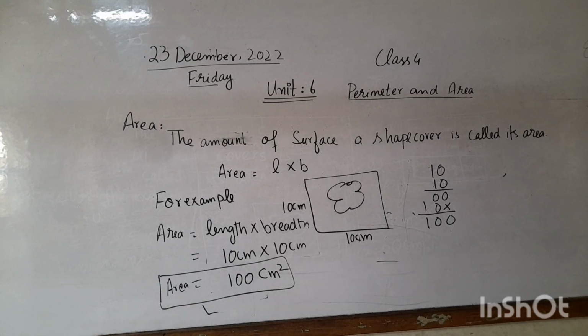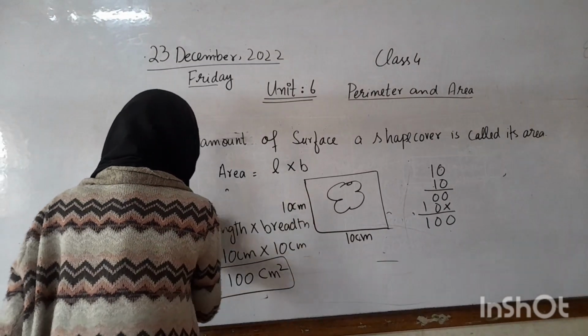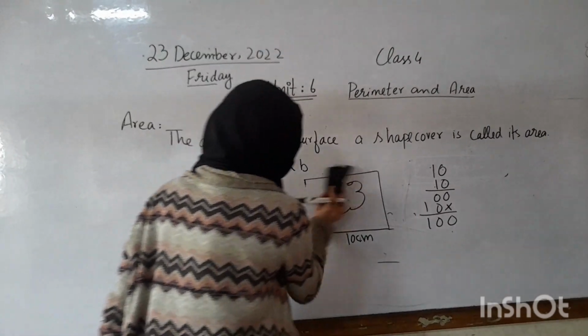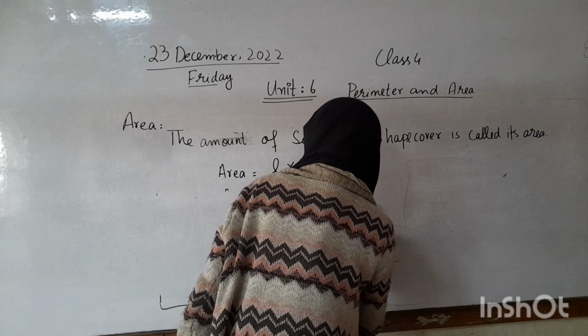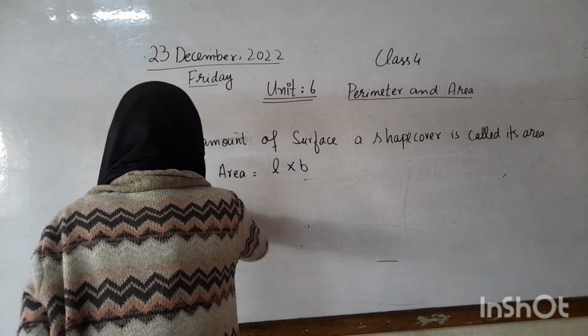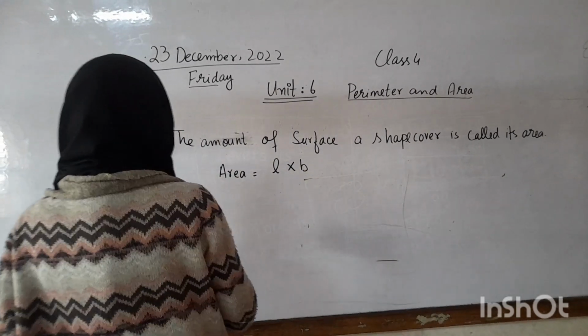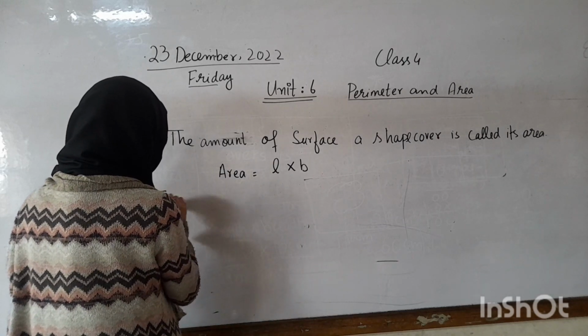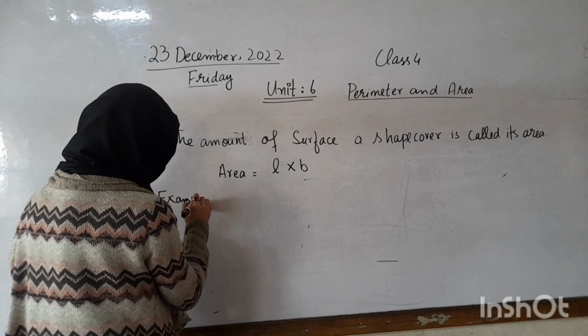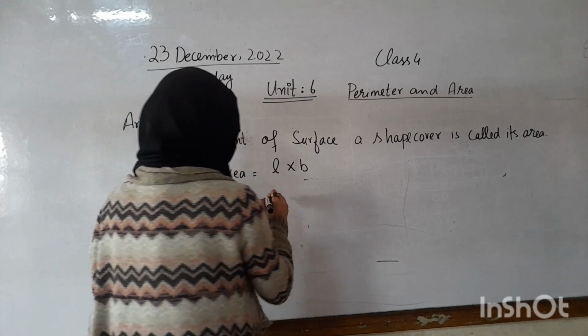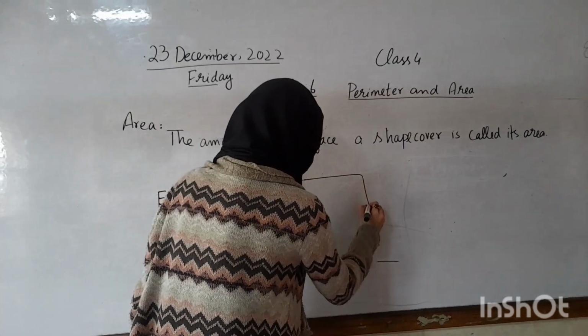Now we will take another example. Another example. We have a rectangle in this.